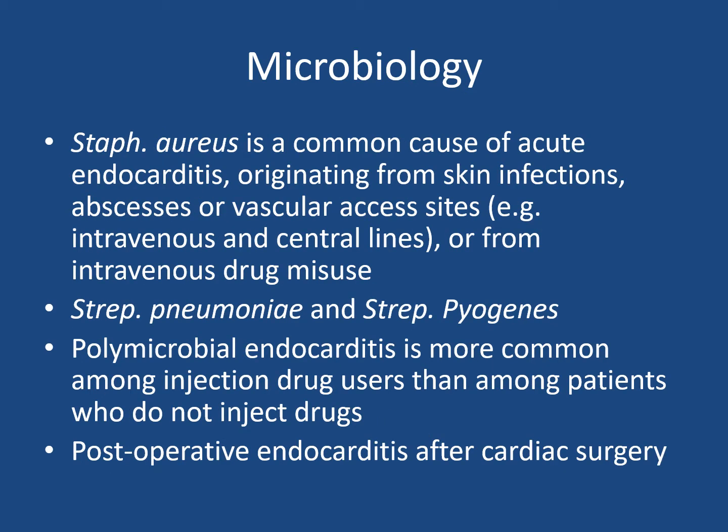Staph aureus is a common cause of acute endocarditis. It originates from skin infections, abscesses, or vascular access sites, for example IV or central lines, or from IV drug abusers. Streptococcus pneumoniae and Streptococcus pyogenes may also be involved. Polymicrobial endocarditis is more common among injection drug users than among patients who do not inject drugs.